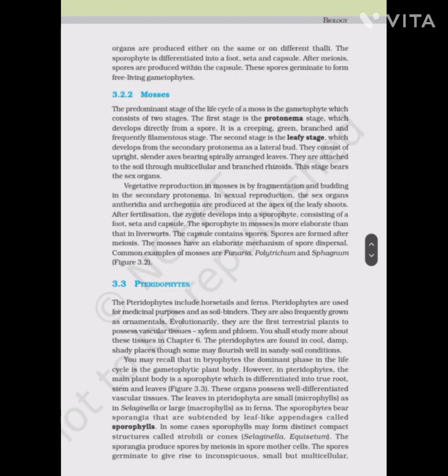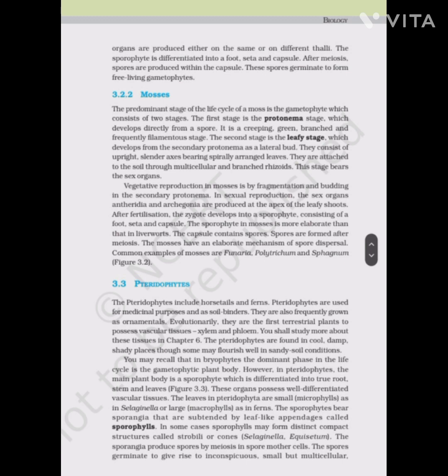The sporophyte is differentiated into foot, seta, and capsule. After meiosis, the spores are produced within the capsule. These spores germinate to form the free-living gametophytes. The predominant stage of the life cycle of a moss is the gametophyte, which consists of two stages. The first stage is the protonema stage, which develops directly from a spore. It is a creeping, green, branched, and frequently filamentous stage.